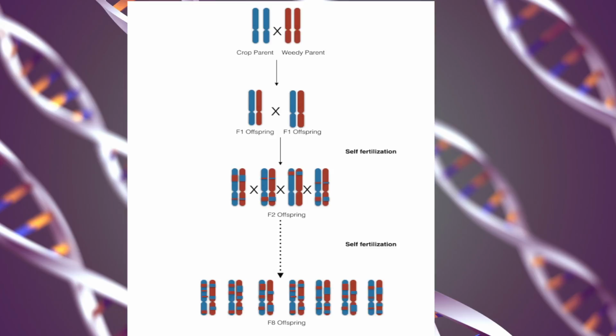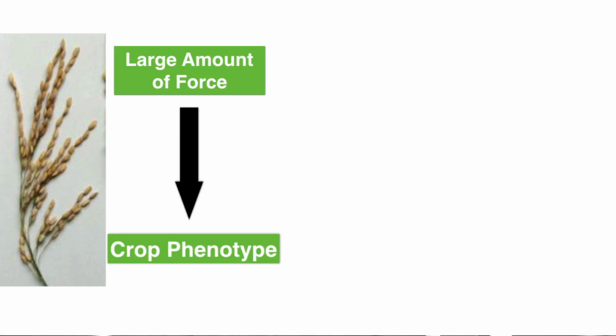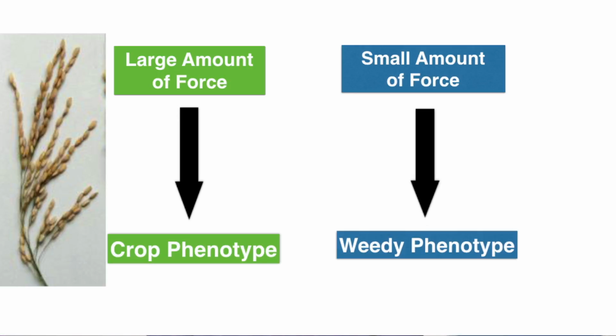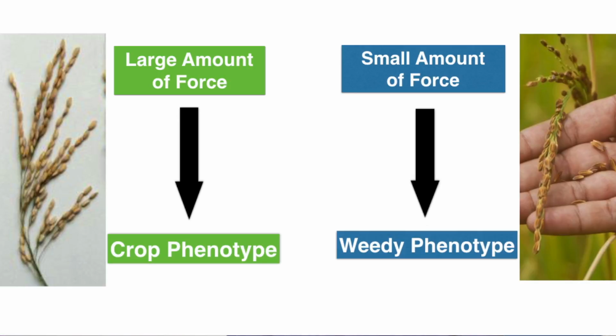for many generations. The phenotypes, which are the physical characteristics of each individual plant, will be assessed based on the amount of force it takes each seed to be released from the plant. Plants with seeds that require a relatively large amount of force will be classified as having the crop phenotype, whereas those that require only a small amount of force demonstrate shattering and are classified as weedy.